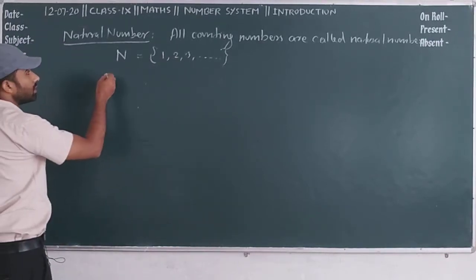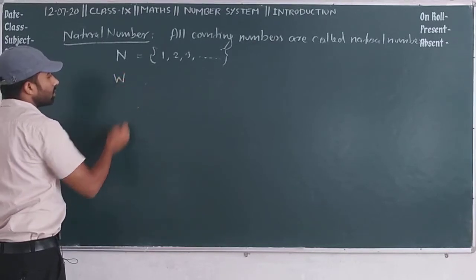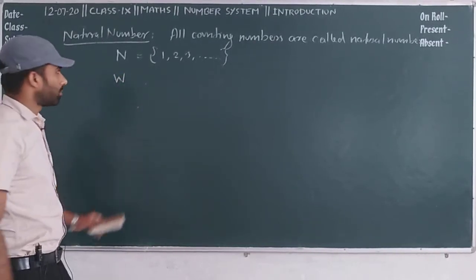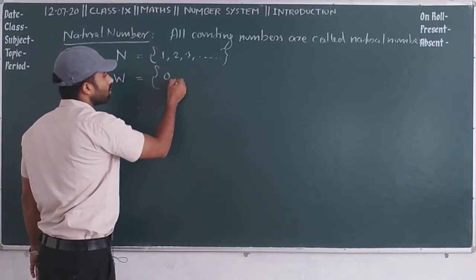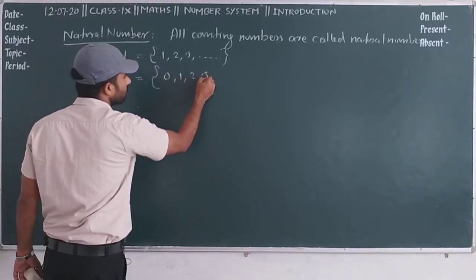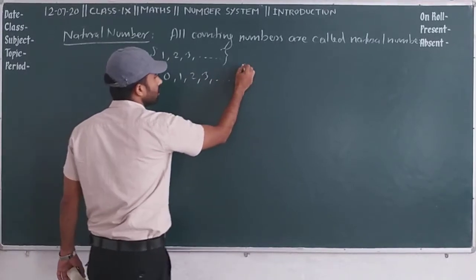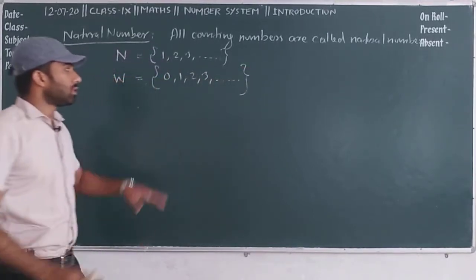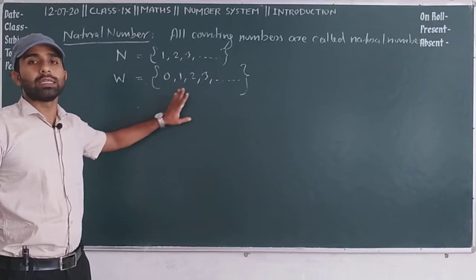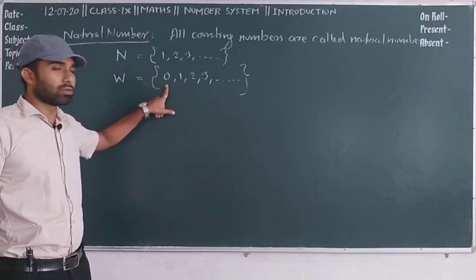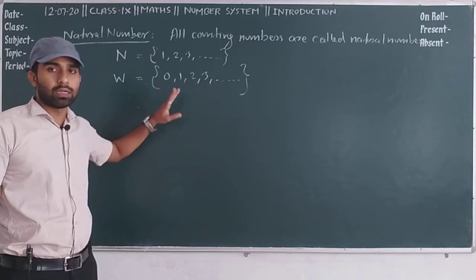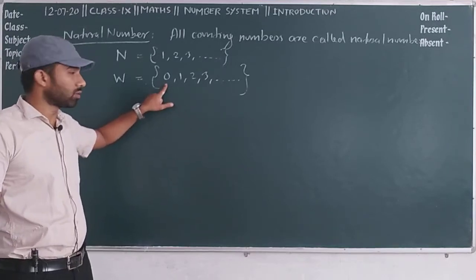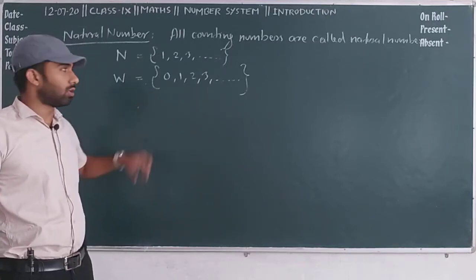Now next one is whole number. The symbol of whole number is capital W, and we can write here 0, 1, 2, 3, dot dot dot. It means the collection of all natural numbers along with 0 is called whole numbers. Okay, the collection of all natural numbers along with 0 are called whole numbers.